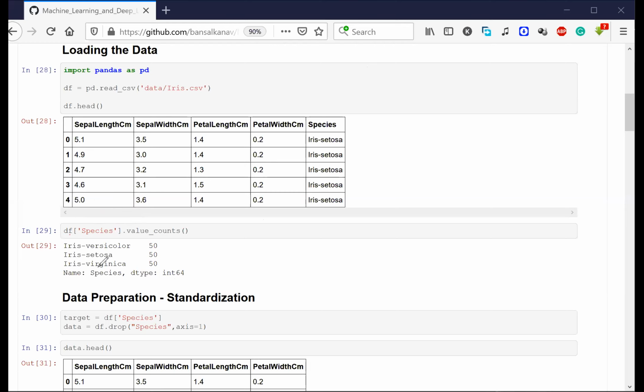These are the 3 kinds of flower species of iris. For example, if we talk about rose flower, you have white rose, black rose, red rose, pink rose, different species of rose flower. Similarly, in this data, I have a flower called iris, and there are 3 different species of iris: versicolor, setosa, and virginica. Is it clear to everyone till this point?